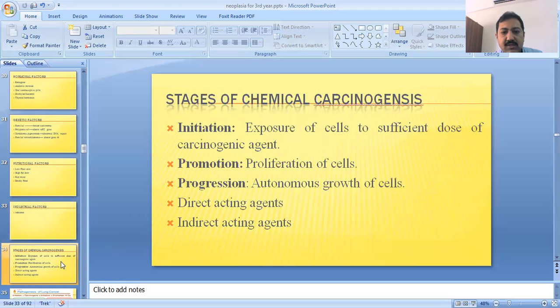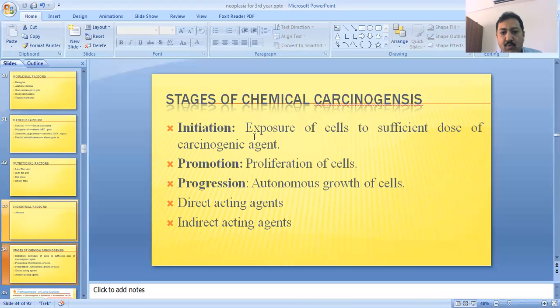Now we come to the stages of carcinogenesis, that is, how the carcinogenic process starts and how it causes cancer formation. We divide the stages of chemical carcinogenesis, or carcinogenesis broadly, into 3-4 processes. One is initiation. Initiation is the process in which the inciting agent, which we have described above in etiology, comes and has its effect on the cell of the organ or tissue.